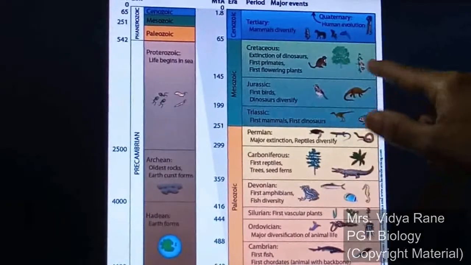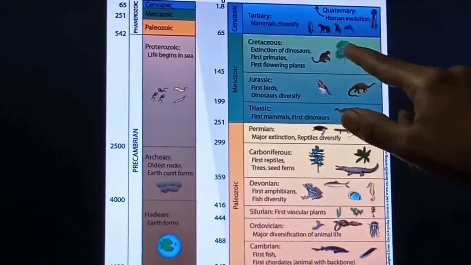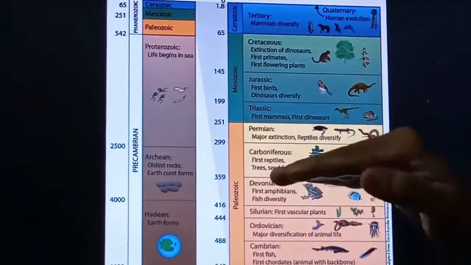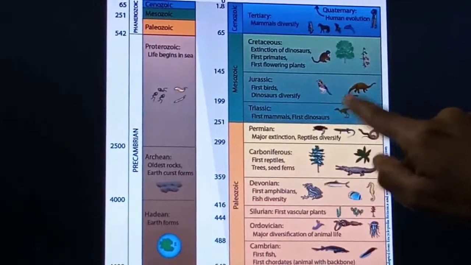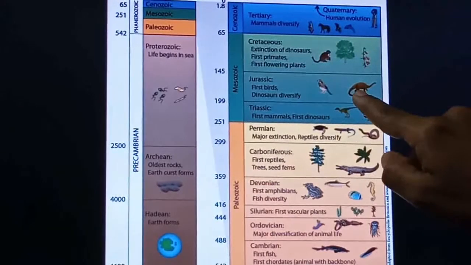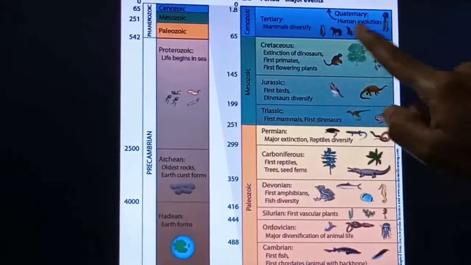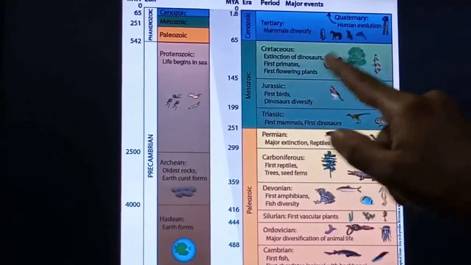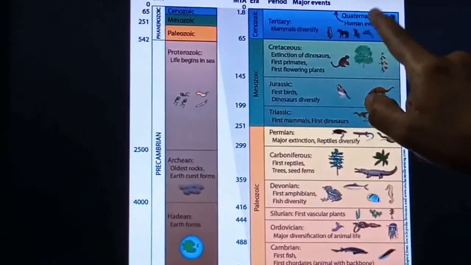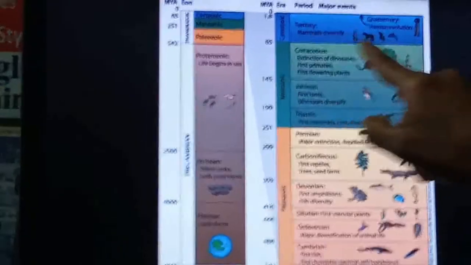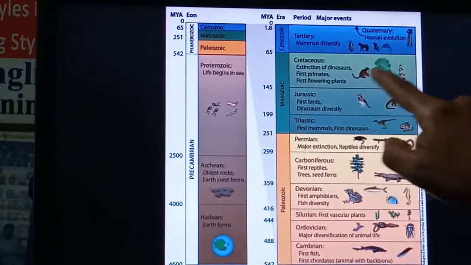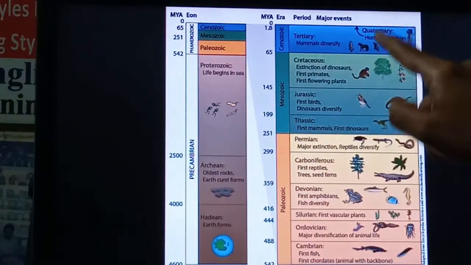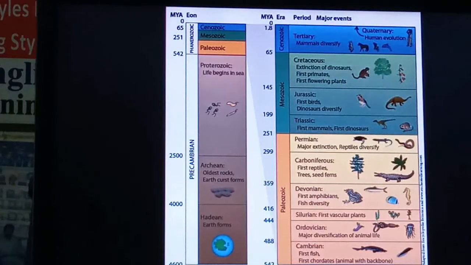Whatever dominance there was in this time period, it gets extinct here. Meaning whoever is dominant in an earlier period gets extinct in the last period. The same here: the dinosaurs become dominant over here and get extinct over here. Now the Cenozoic period is going on, and in this mammals are dominant, right? So mammals get diversified into various forms, and as you know, the first primate is formed here. So from here human evolution also starts. So human evolution started in the Cenozoic era.